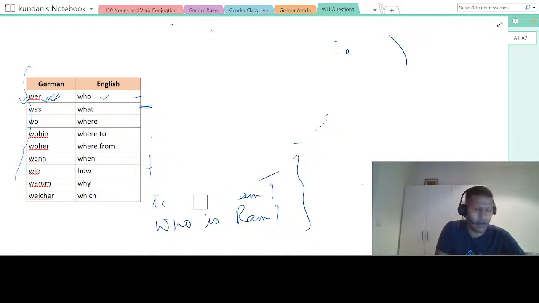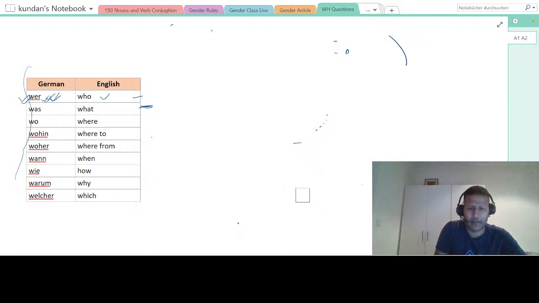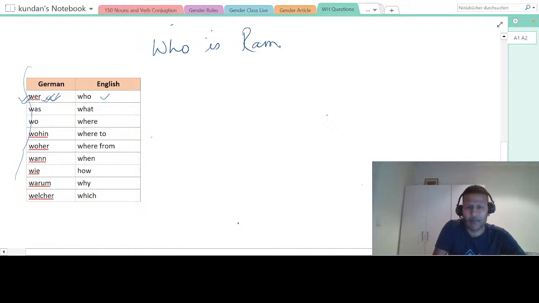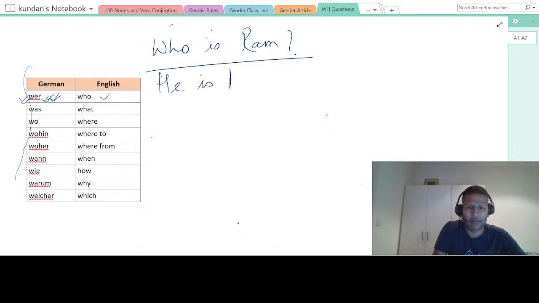I'm just warming up and then we will go quick. Okay. So just tell me who is Ram, who can make sentence. Very simple, right? There is nothing very difficult in this, right? I'm telling who is Ram. Ram is a boy and I'm telling who is Ram. How will you make the sentence? If I would have said he is Ram, right? Then how will you make the sentence?